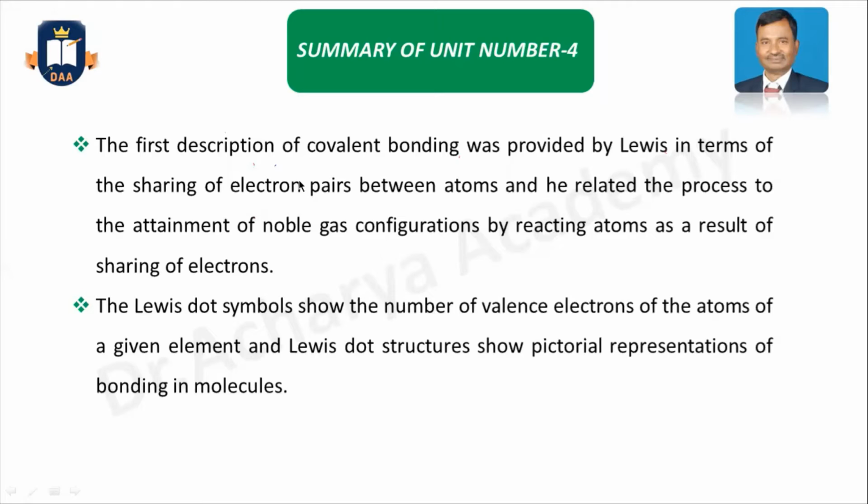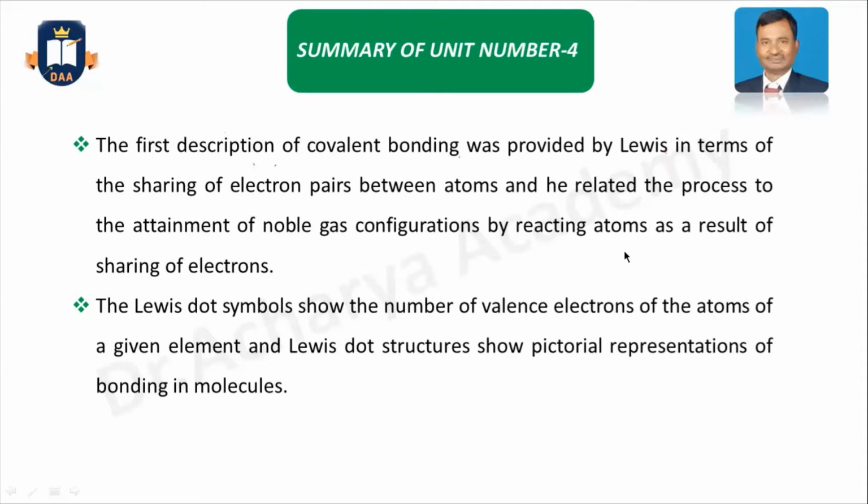Then the covalent bonding, whose first description is given by Lewis. He described the sharing of electron pairs between the atoms, and again this is the process for the attainment of the stable noble gas configuration.